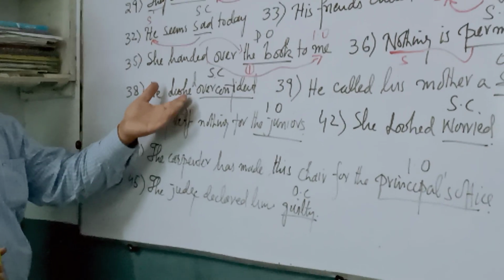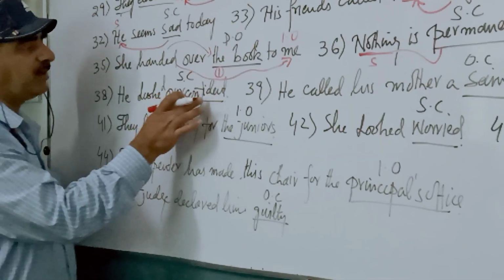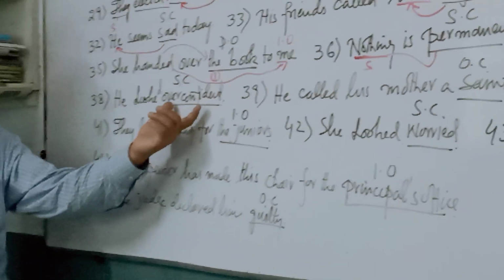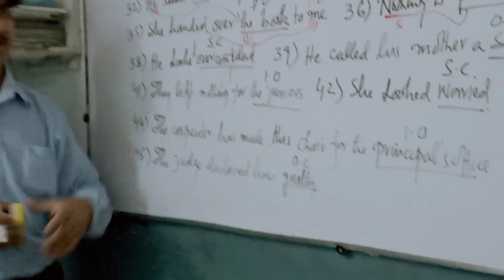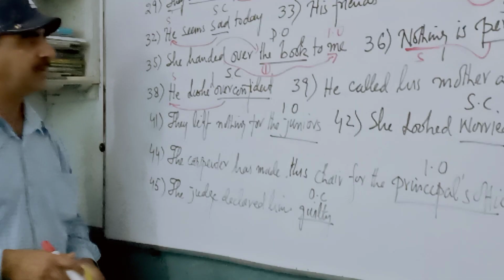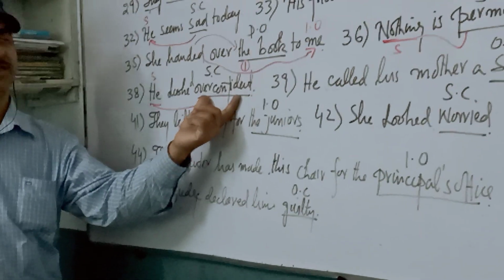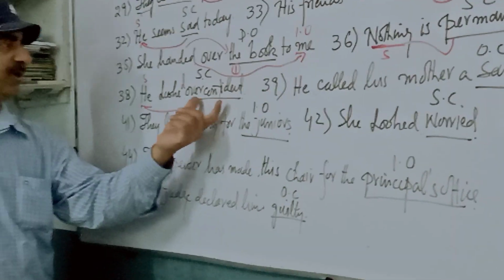He looked overconfident. Overconfident is a subject complement. Why is it a subject complement? Because it is completing the subject, he. So this overconfident is completing the subject he, that's the reason it is a subject complement.